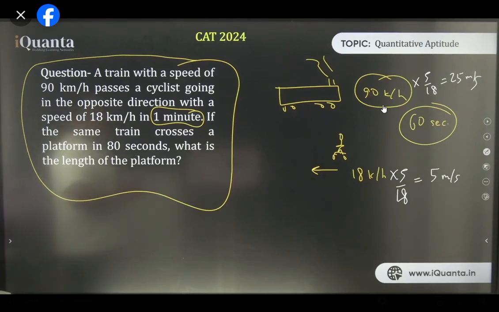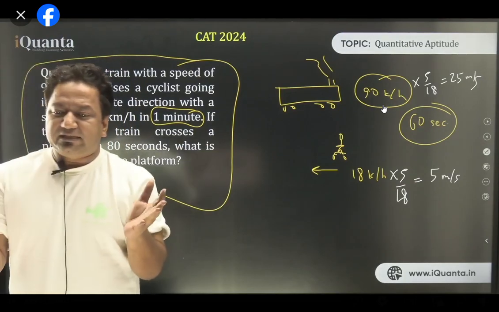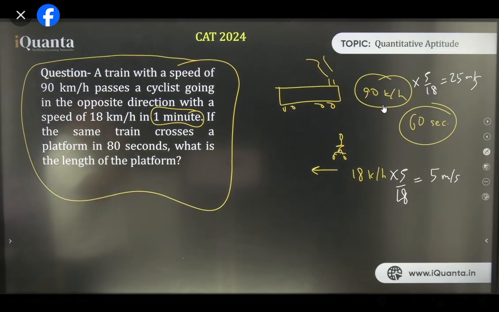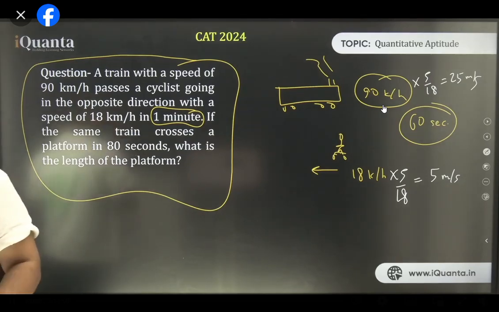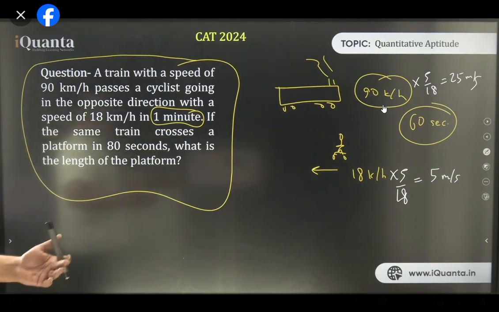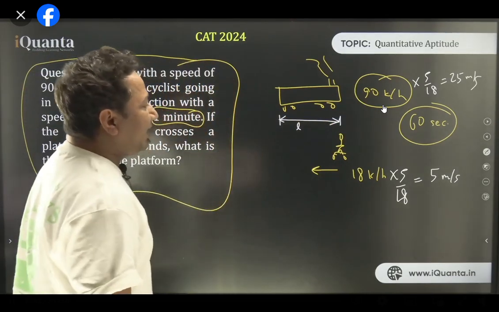So tell me something. If the train crosses the cyclist, what distance will it travel? The length of the train itself, exactly. So let us consider the length of the train to be equal to L meters.